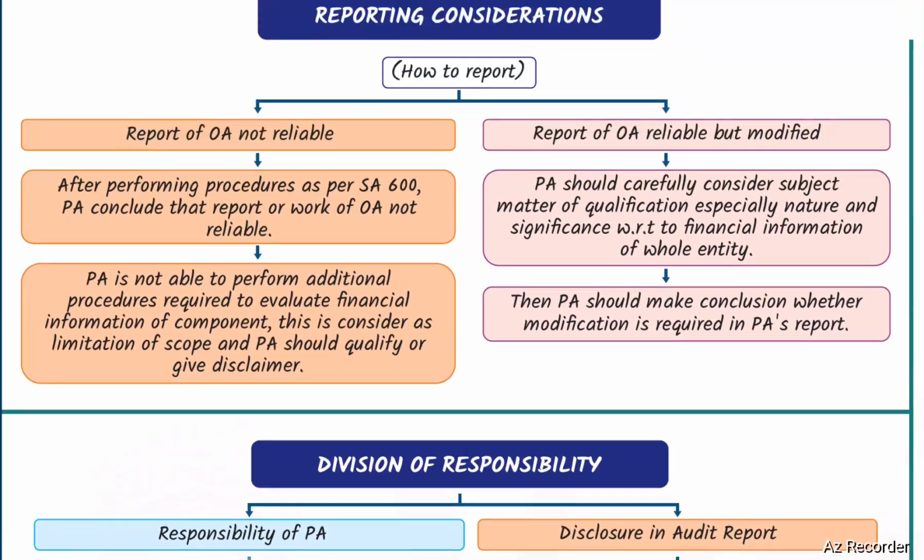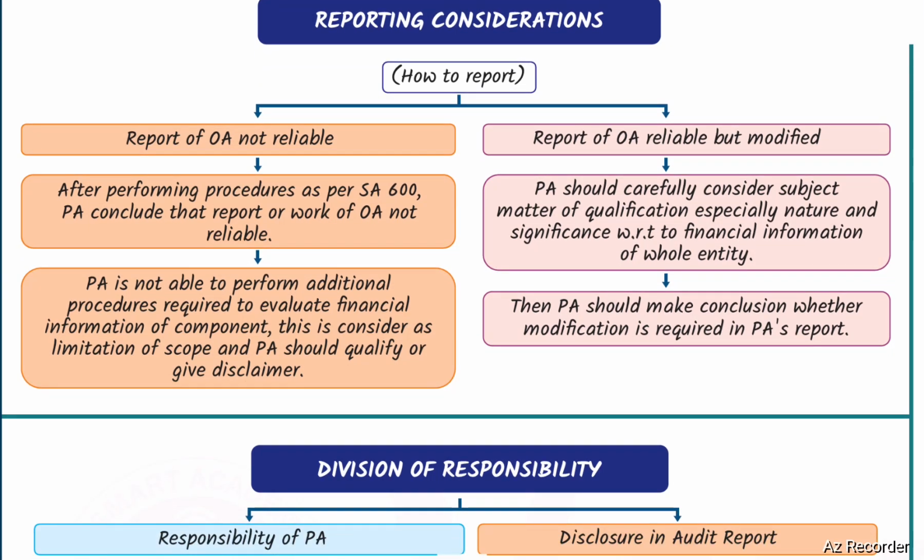Next, reporting considerations. How to report. If the report of the other auditor is not reliable after performing procedures as per SA 600, the principal auditor concludes that the report or work of the other auditor is not reliable and the principal auditor is not able to perform the additional procedures required to evaluate the financial information of the component. This is considered a limitation of scope, and the principal auditor should qualify or give a disclaimer.